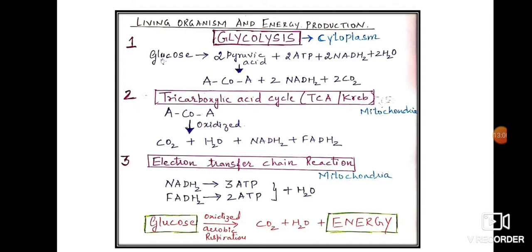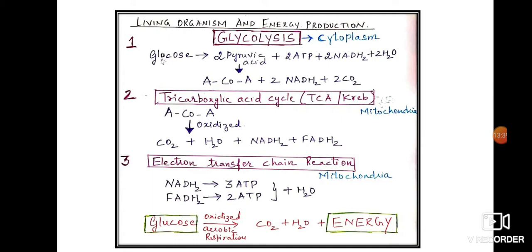So thus we can say that one molecule of glucose gives rise to carbon dioxide, water, and energy after complete oxidation in the presence of oxygen. Now the two coenzymes that help in this cellular respiration are NADH2 and FADH2. NADH2 is nothing but nicotinamide adenine dinucleotide, and FADH2 is flavin adenine dinucleotide.